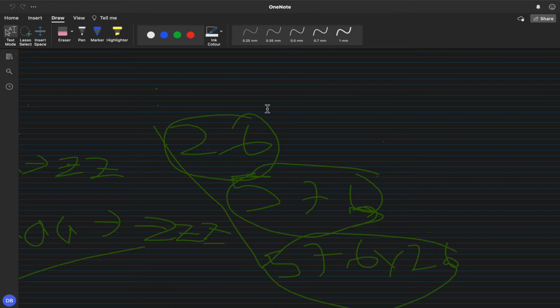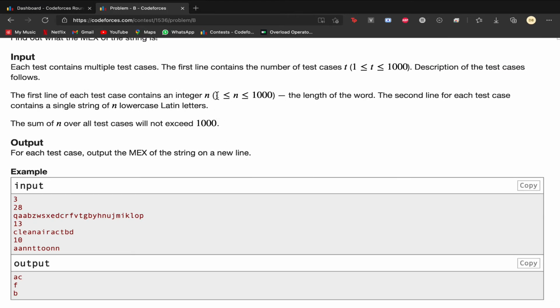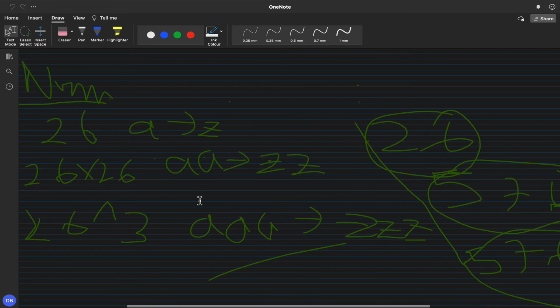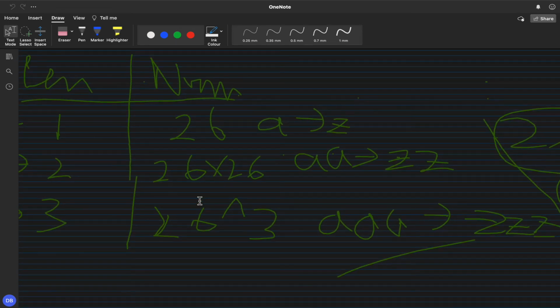So basically, what we can see is that as the length of the input array is limited to 1000, the output of the property mex will be at most a string of length 3. So we will have the result as a string of length 1 or 2 or 3.